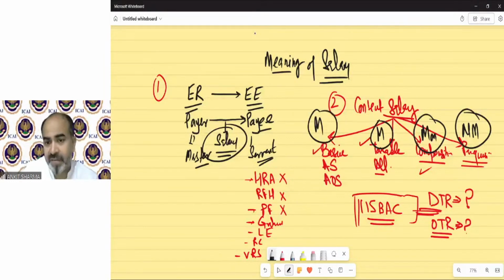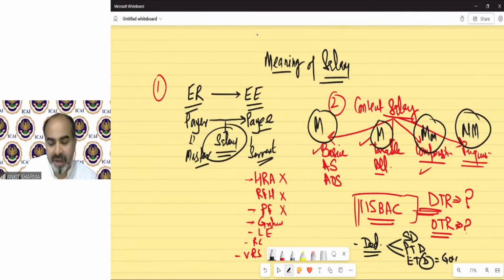After the gross salary, we have to find out the deductions. These are three deductions: standard deduction, professional tax deduction, and entertainment allowance deduction, which is only available to government employees. So these are the components to solve a salary question. We have to find out the basic salary, then the taxable allowances, then the compensation and the perquisite. Compensation, I believe, will be only in those questions in which the employee is going to retire. If there is no retirement, then the compensation part will not be there, and there will be only three components to solve a question: basic salary, taxable allowance and perquisite.